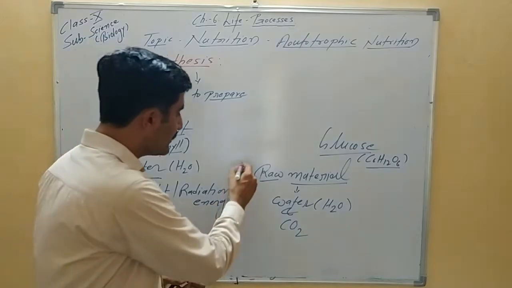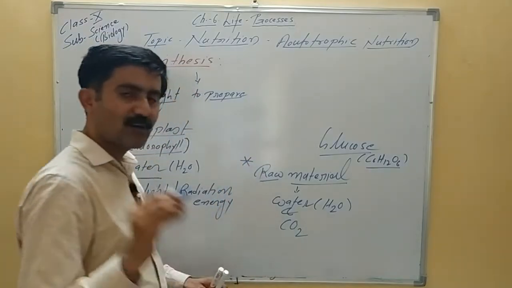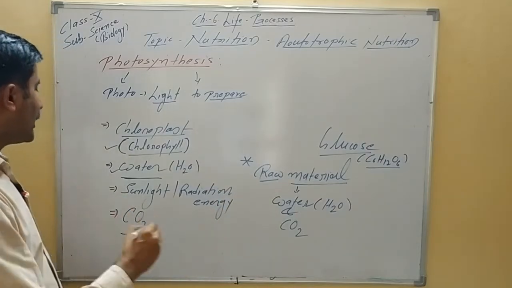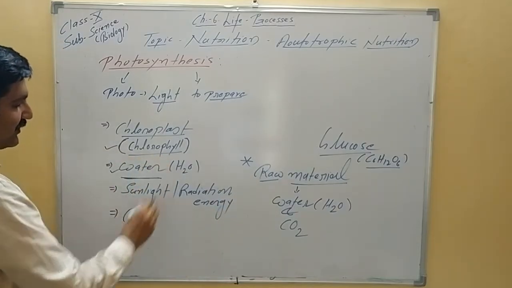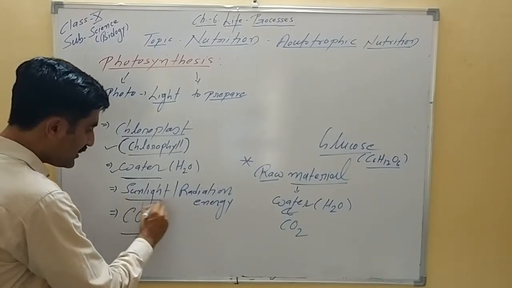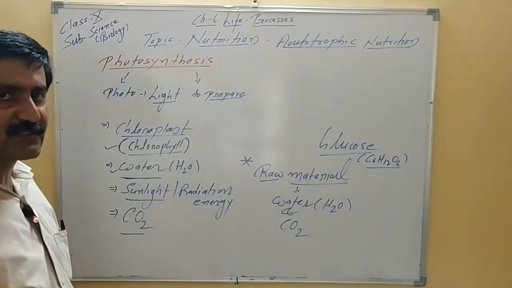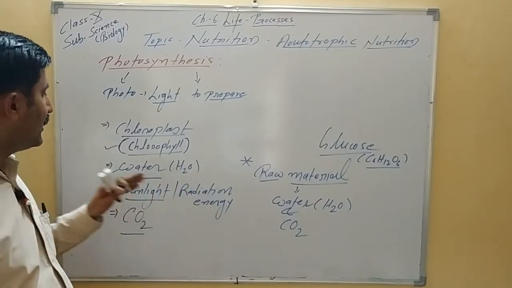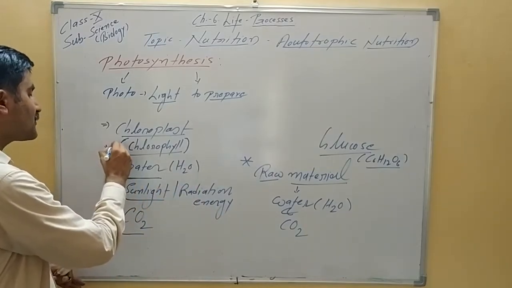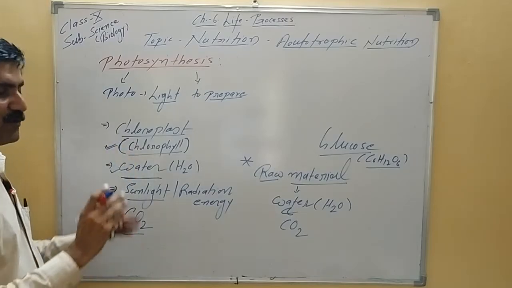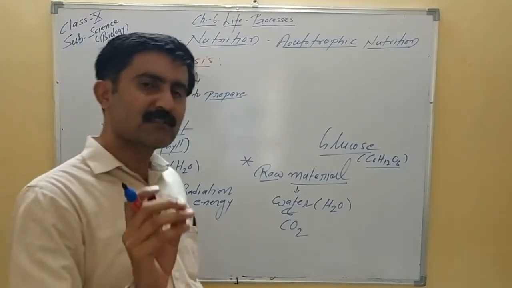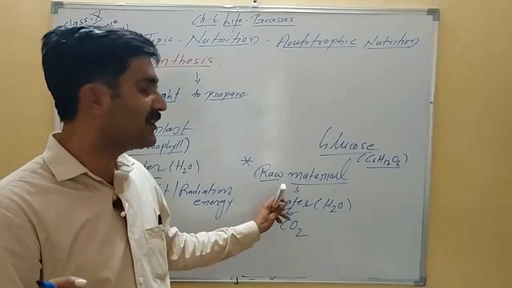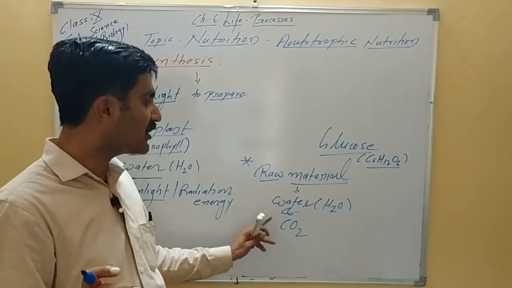So please keep in mind, this is a very important point to note here, raw material of photosynthesis is water and CO2. Now we have to think about what is left, chlorophyll and sunlight. So they do not directly take part in the reaction of photosynthesis. Sunlight acts as the source of energy and chlorophyll helps in absorption of sunlight. So whatever substance that is part of reactant are called raw material, and part of reactant are water and CO2.